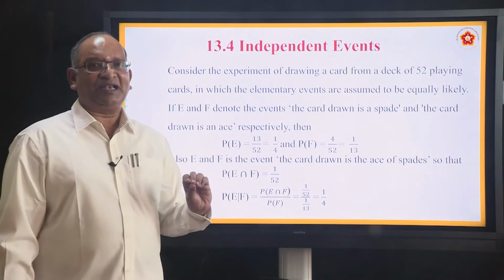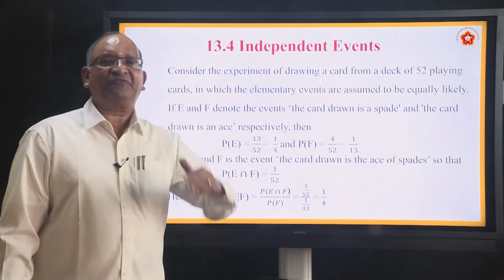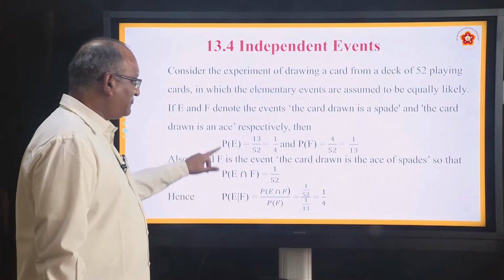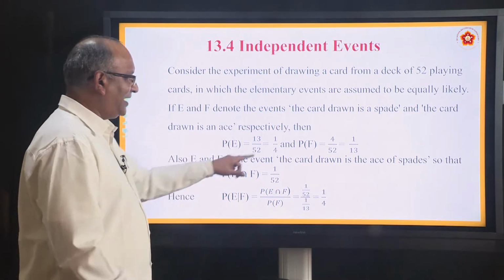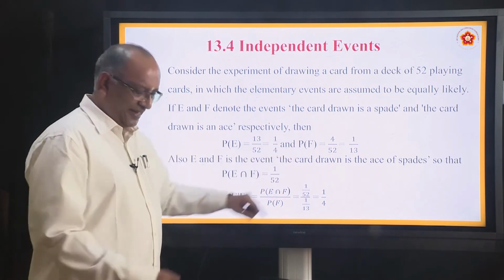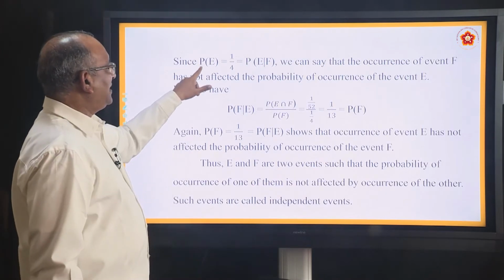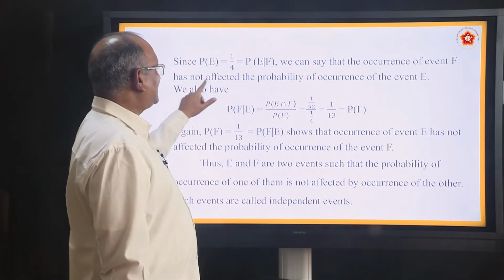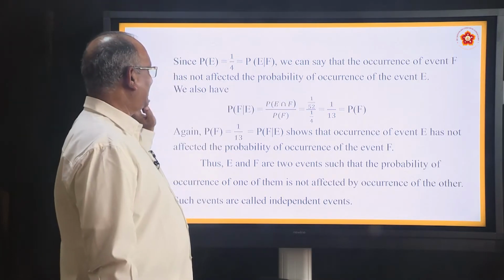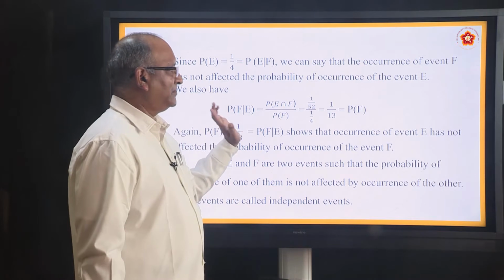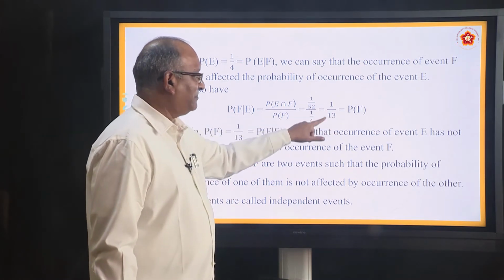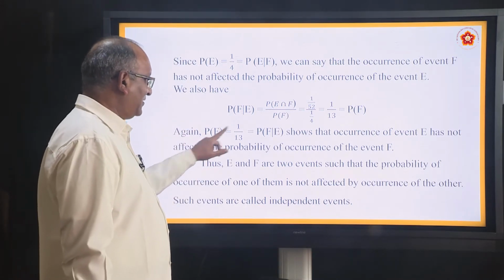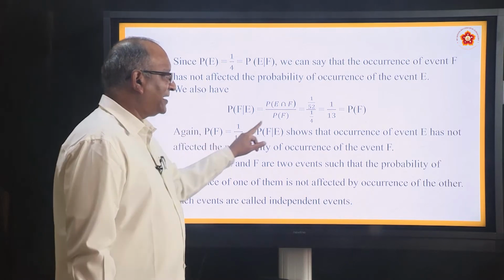The point which he wants to clarify is, happening of one event is not affecting the happening of the other. So, P(E|F) and P(E) both are same. Similarly, he will take P(F|E) and P(F), and again he will find that both are same. P(E) is 1 by 4, which is equal to P(E|F). We can say that the occurrence of F has not affected the probability of occurrence of the event E. We also have P(F|E). How much is P(F|E)? That is 1 by 13, which is nothing but P(F). This also clearly indicates that happening of E is not affecting the happening of F.